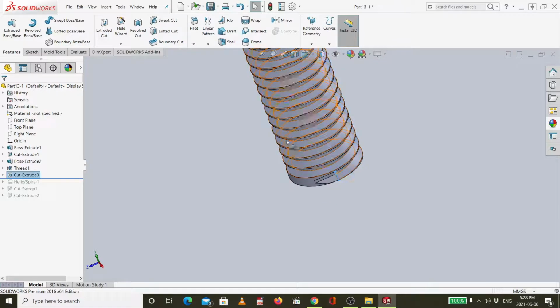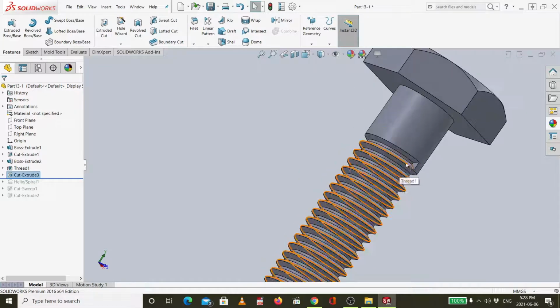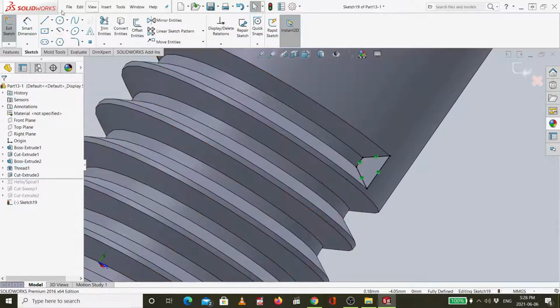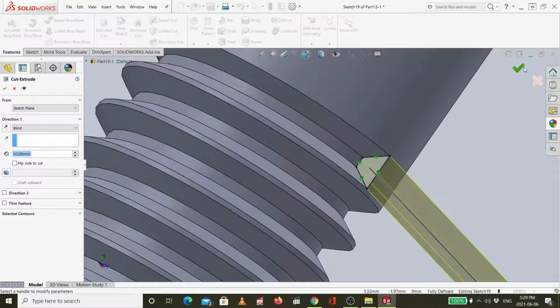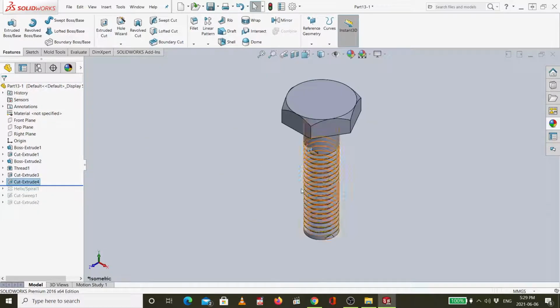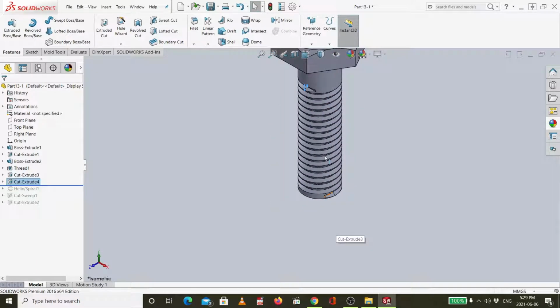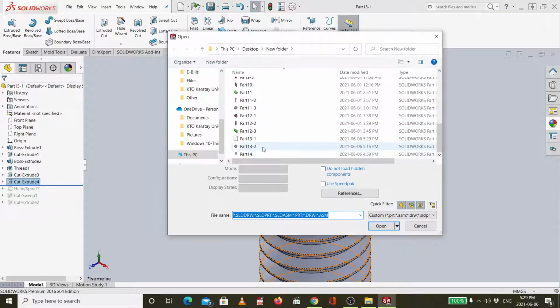Then now let's go to the upside, which is here. I will choose this one, sketch, convert entities, feature, extruded cut. Then I cut it in a tangent way. Then you can see it became smooth, from the upper part and bottom part. I will save it. Let me just open the bolt as well if you want to see the change.